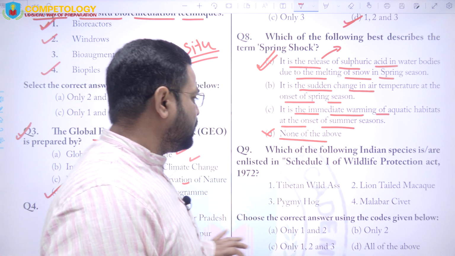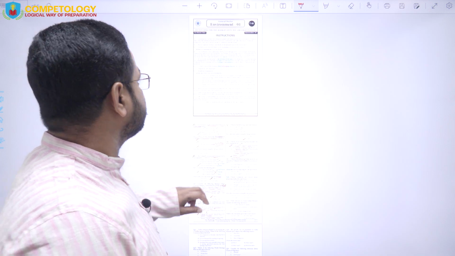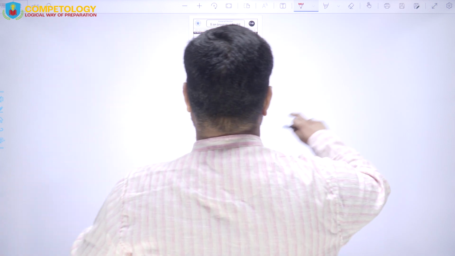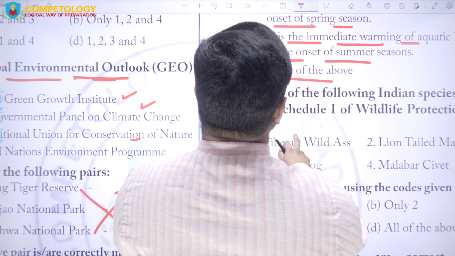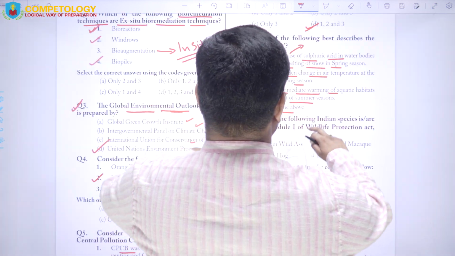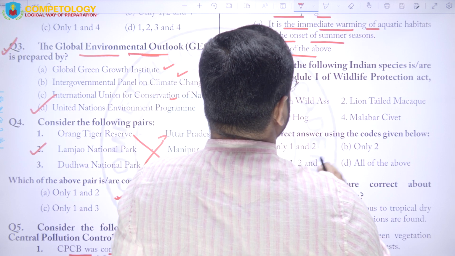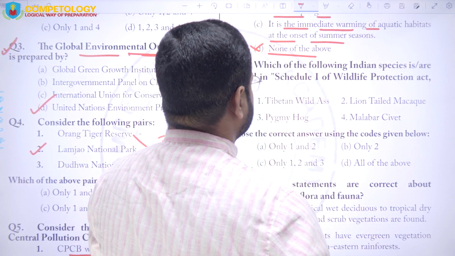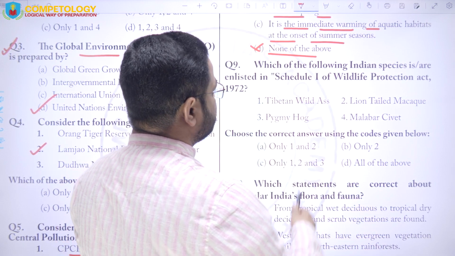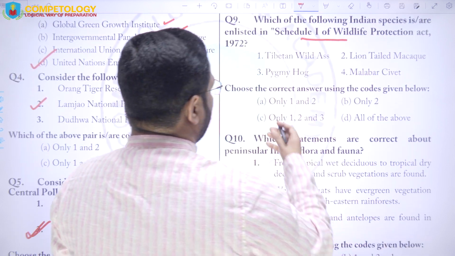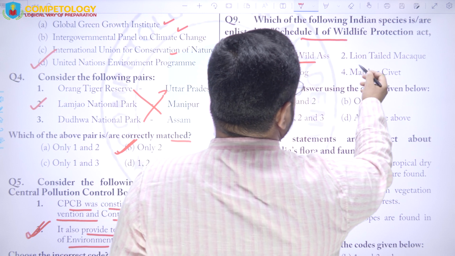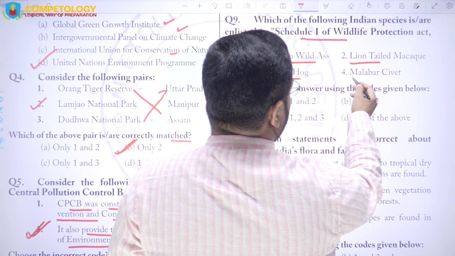Now the next question is, which of the following Indian species is enlisted in Schedule 1 of the Wildlife Protection Act? So here the options are Tibetan wild ass, lion-tailed macaque, pygmy hog and Malabar civet.